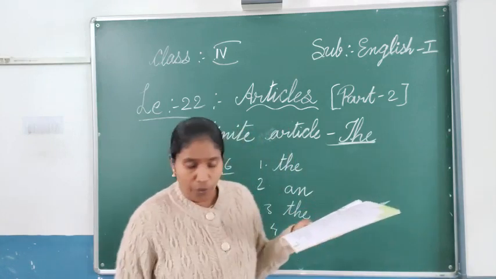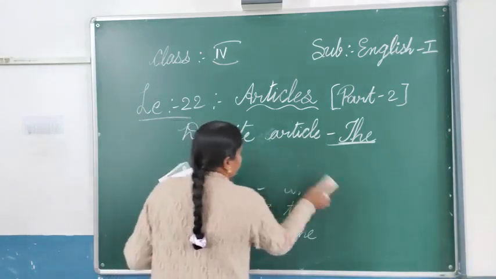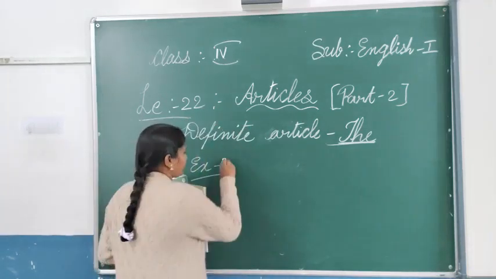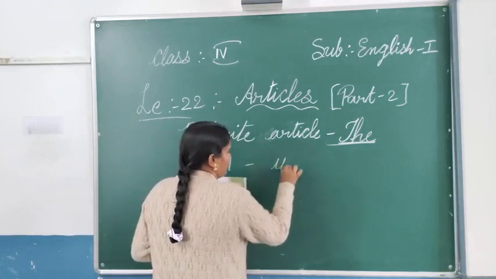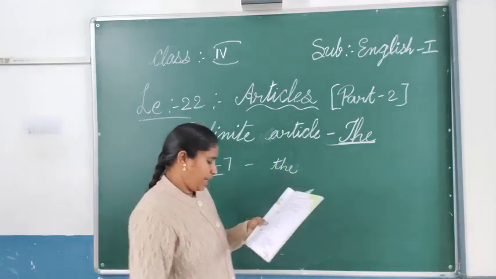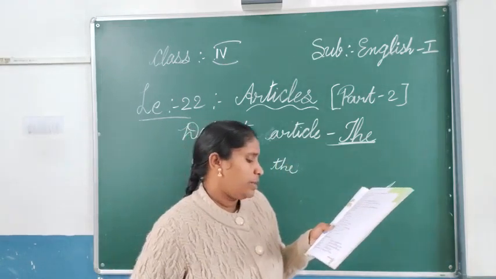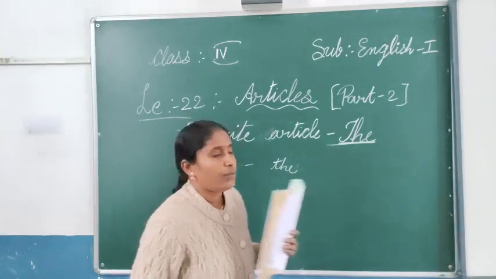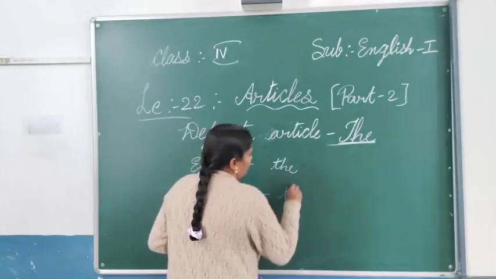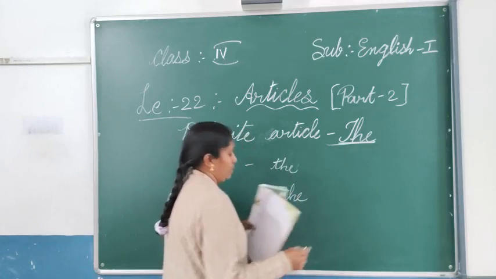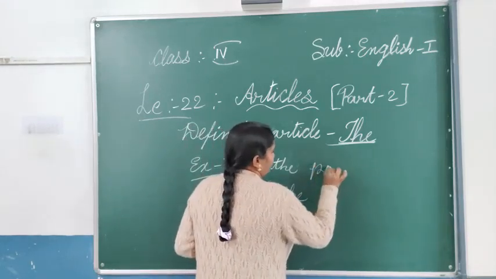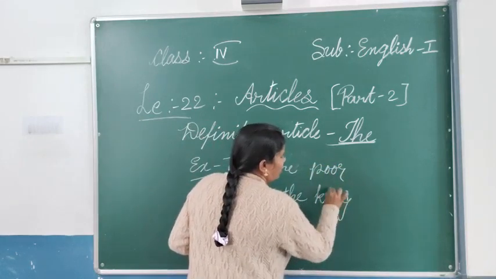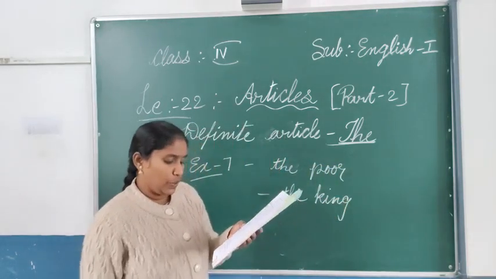So before the poor what can we write? I like rose, the king of flowers. The king of flowers. Like this you can use "the".